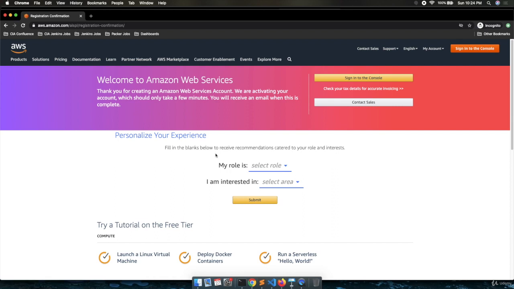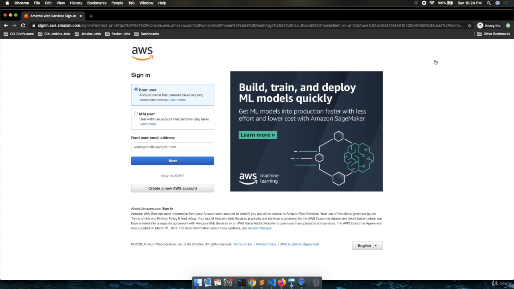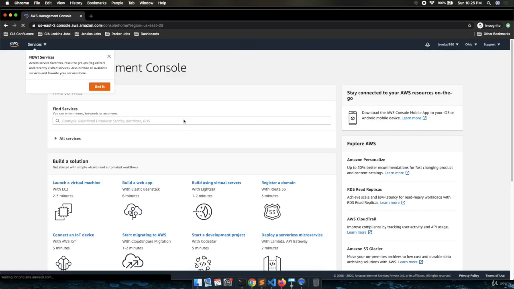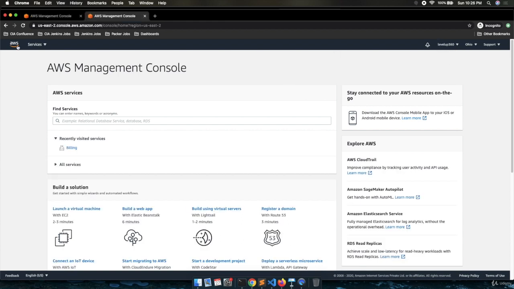Now once you are on this particular page, you can go to the my account button over here, and you will go to the AWS Management Console. Once you are over here, you need to log in with your email and the password which you have entered. Once you log in, you will get this particular page, and here you are on the AWS Management Console. See, we are getting the welcome message over here. You will get some tooltips, and this is the way how you can set up the free account in AWS.